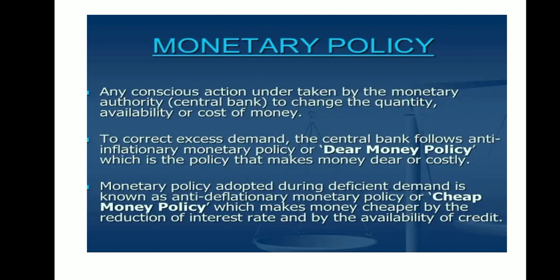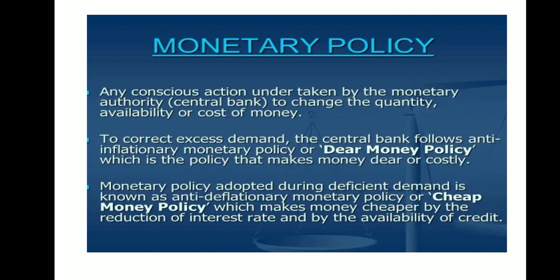Over here, in monetary policy, the bank, bank means RBI, will raise the rate of interest. As a result, the money borrowed by the commercial bank would now be comparatively costlier. Monetary policy adopted during deficit demand is known as anti-deflationary monetary policy or cheap money.